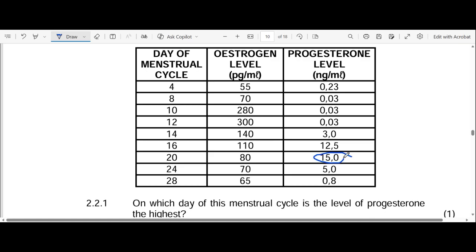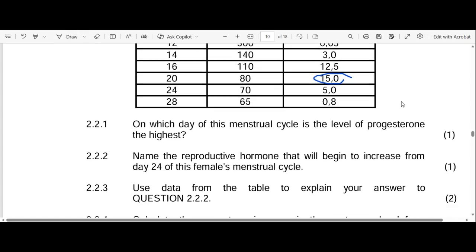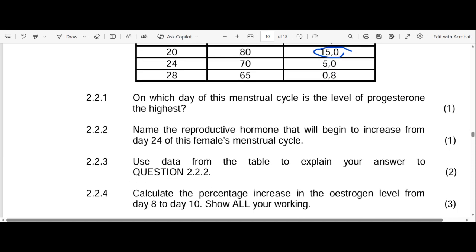And we understand why, what causes this. Okay, let's go to the next question. 2.2.2. Name the reproductive hormone that will begin to increase from day 24 of this female's menstrual cycle.